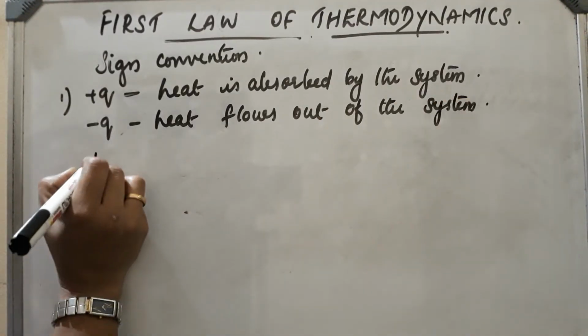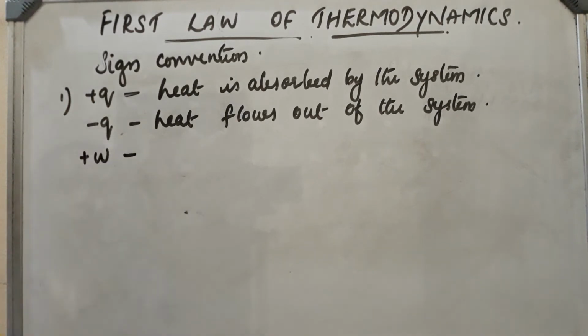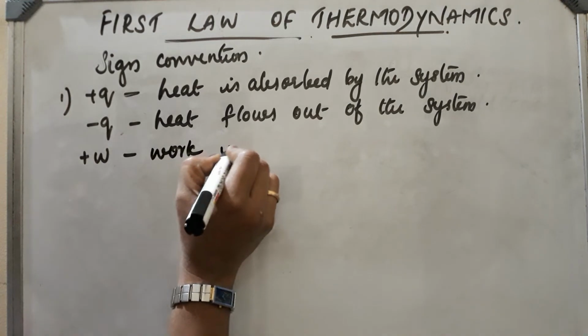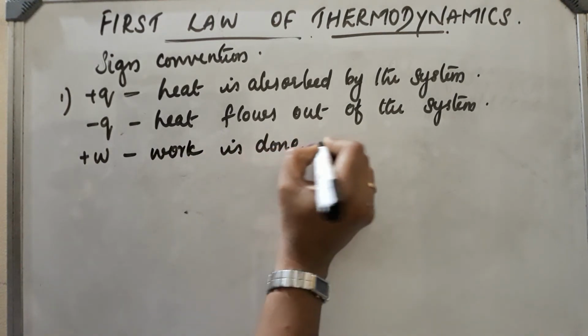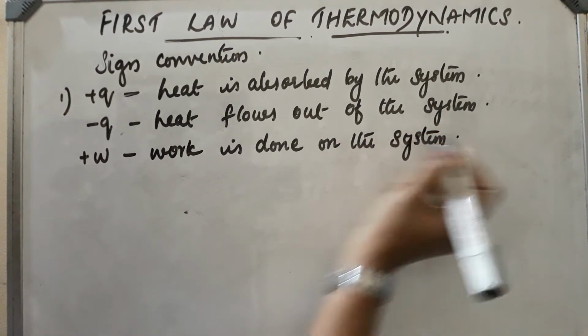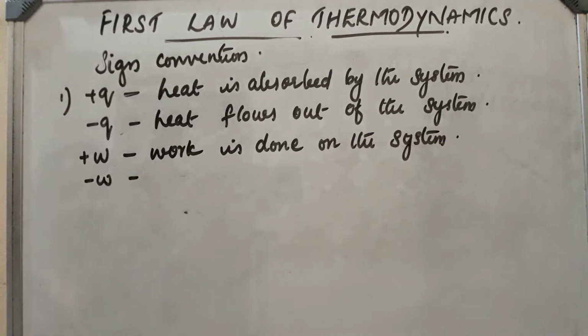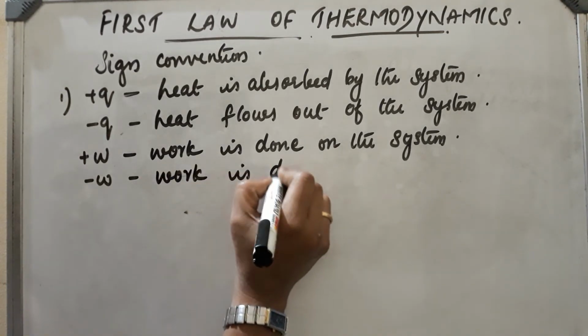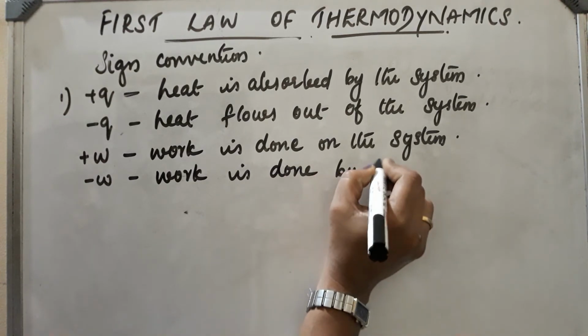Next, what about W? If W is positive, that is W greater than 0, it means work is done on the system. If W is negative, that means less than 0, it means work is done by the system.